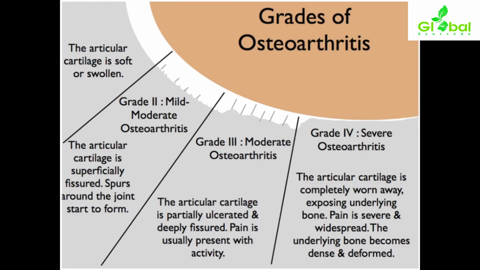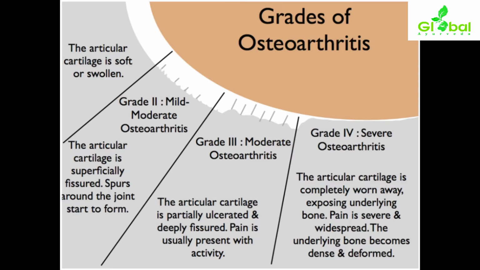As soon as the bone is more exposed because of the complete wearing away of the cartilage, severe pain will be there. It will be widespread throughout the joint. The underlying bone becomes more dense and deformed also. These are the gradings of osteoarthritis along with their particular features.